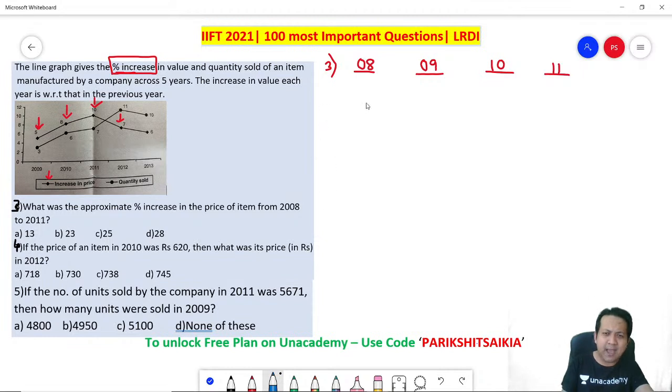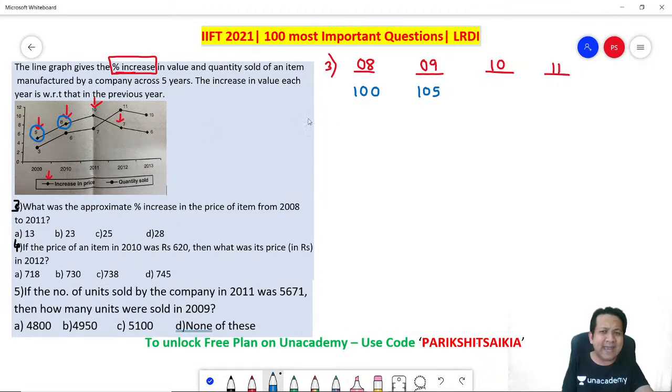Whatever number you want, I think the easiest number to calculate is 100. In 2009, if you look, what has happened? There has been an increase of 5% over the previous year. It means 100 plus 5 rupees, 105. Next year, what has happened? 8% increase. So how will you visualize?